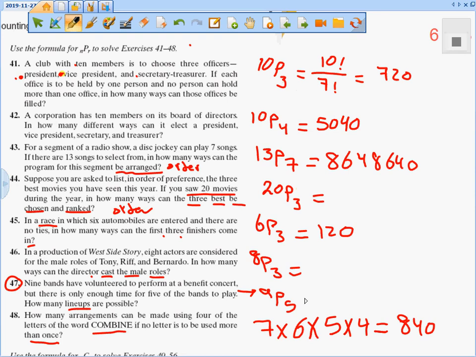I'm choosing out of 7 letters, and I'm going to choose 4 of them, and there is no repetition. What if there is repetition in these questions? It's going to be 7 by 7 by 7 by 7, because the first time I'm going to choose out of 7, the second time out of 7, the third time out of 7. Thank you.